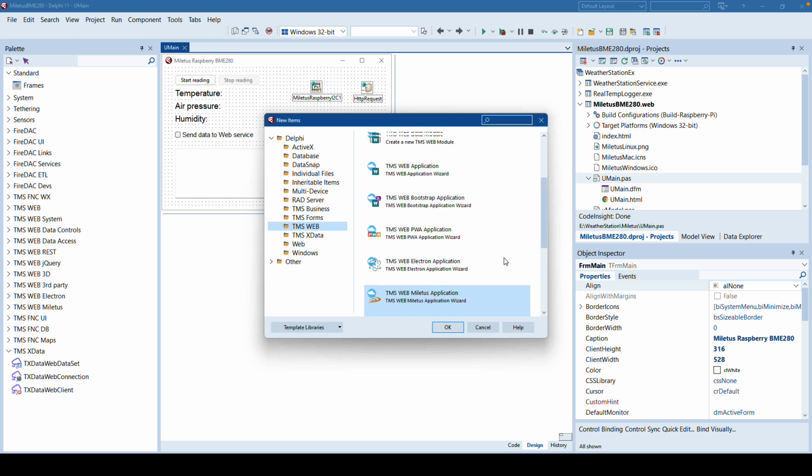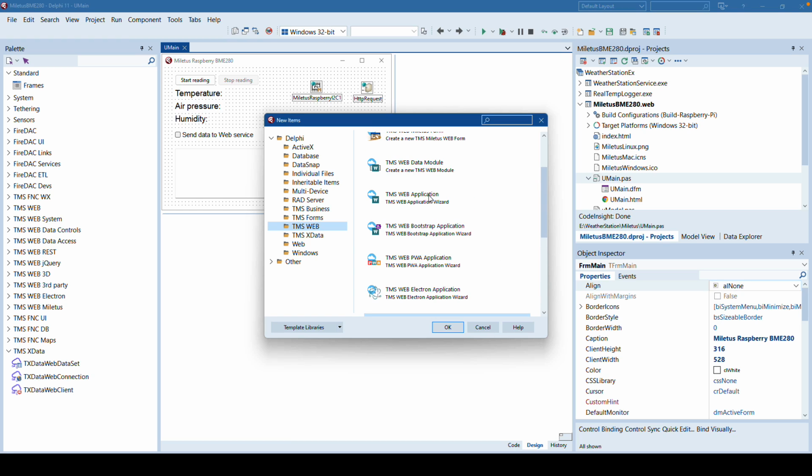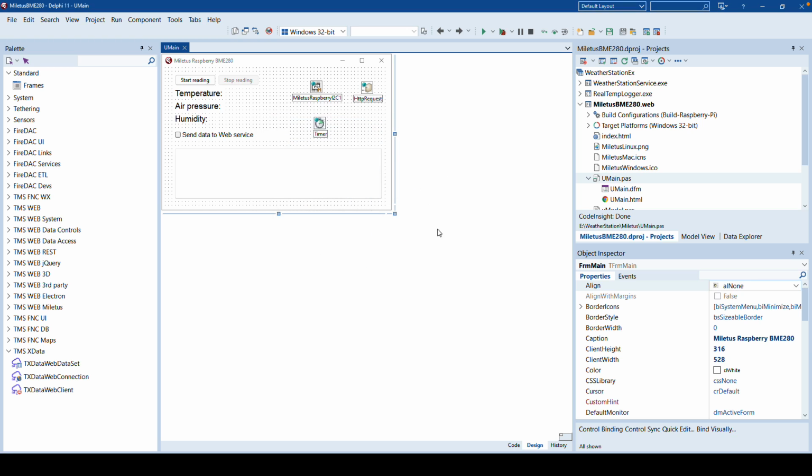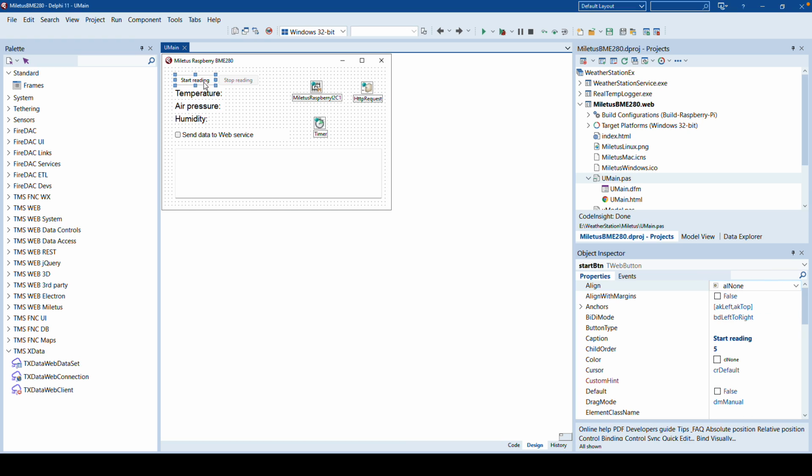The reason why I see the form as well is that I already have opened the Raspberry Pi application, so Delphi is smart and shows me options to extend that application as well. After creating that application, you'll see a form, just like you're used to from building Delphi applications since version 1. And you can drop controls on the form.